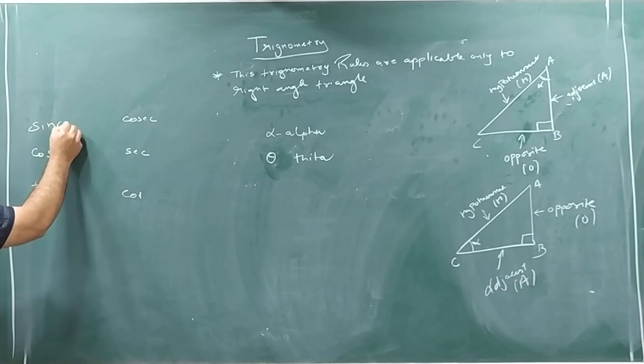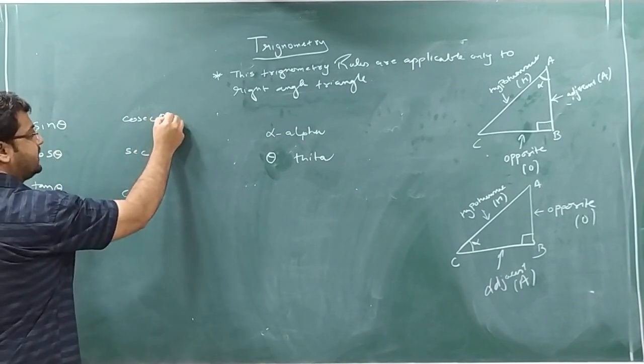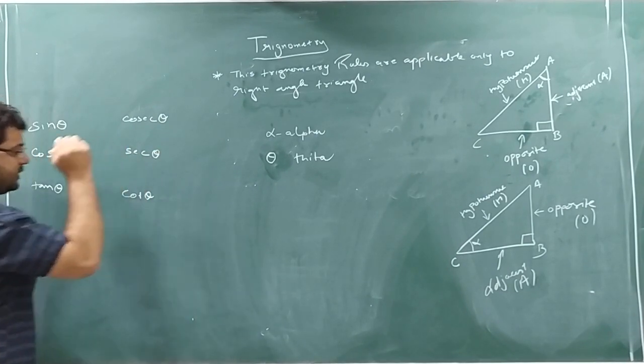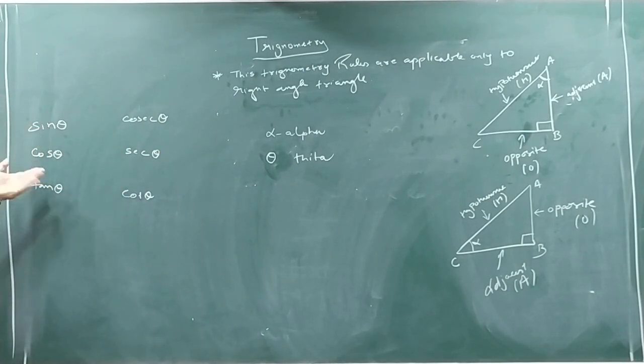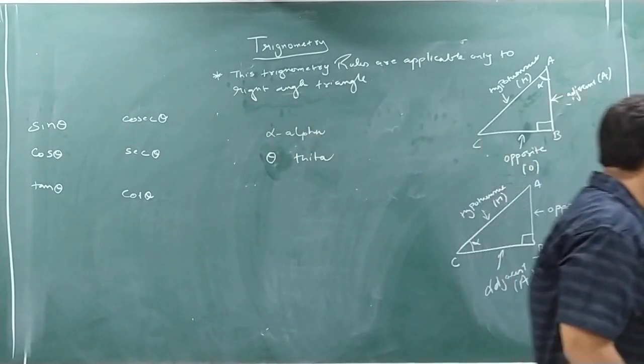So I will take here sin theta, cos theta, tan theta, cosec theta, sec theta, cot theta. Instead of theta, you can take alpha, you can take beta, you can take x, you can take 30. So this just represents what? An angle. An angle can be from 0 to 360 degrees.